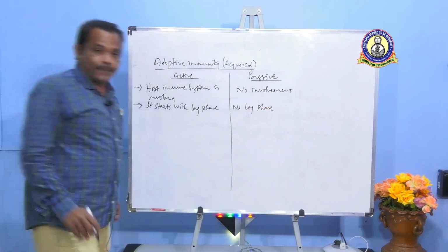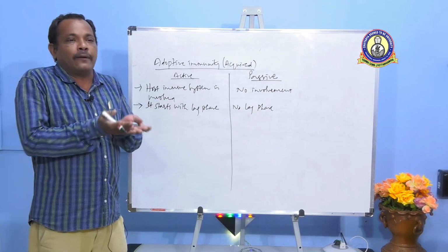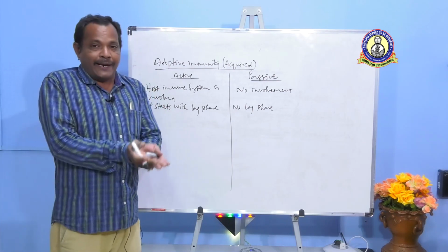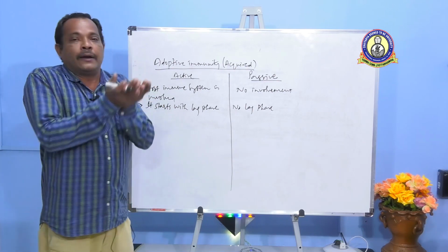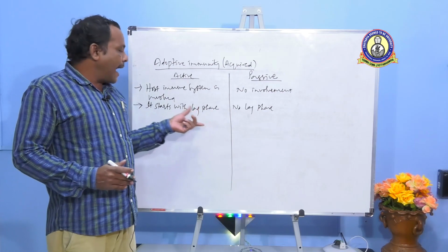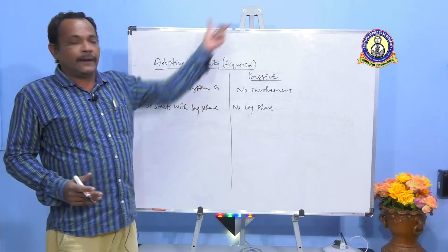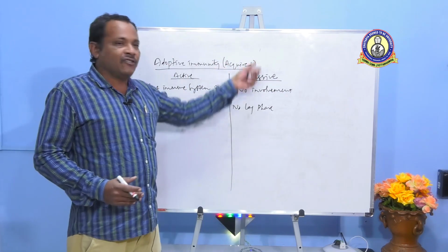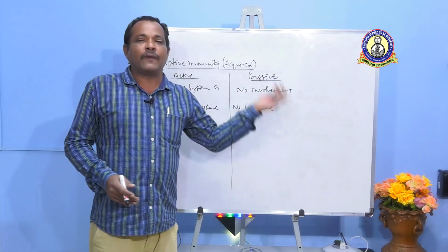Now, what is lag phase? Lag phase is a period where the level of immunity or level of resistance immediately after the entry of an antigen into the host will decrease, and that period is called the lag period. After the lag period is completed, this immunity lasts, and it can last for a long time. In passive immunity, there is no lag period. Immediately when the drug is administered, it starts functioning.